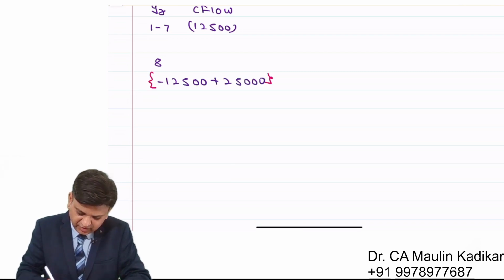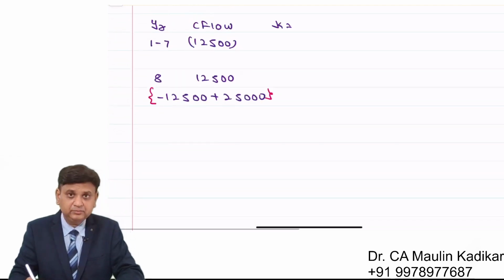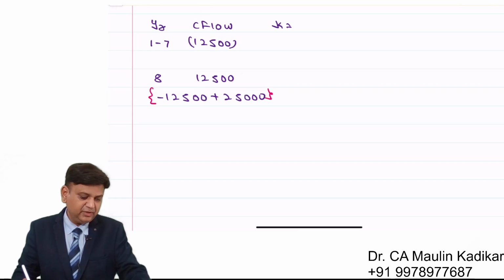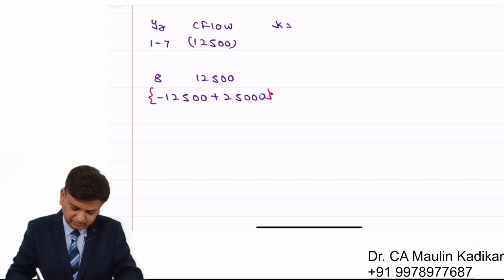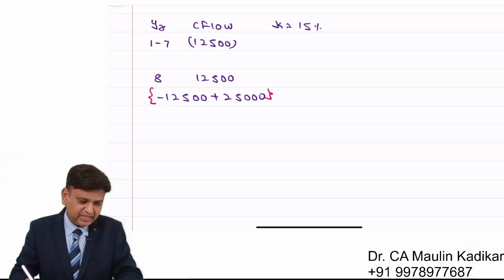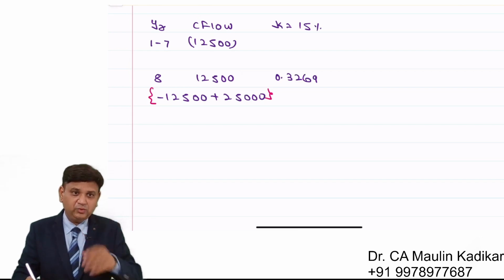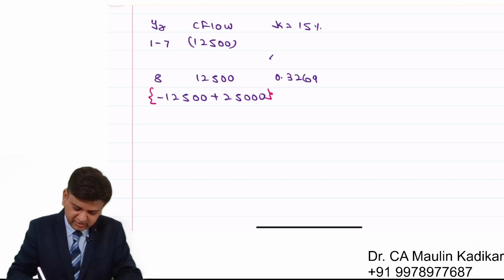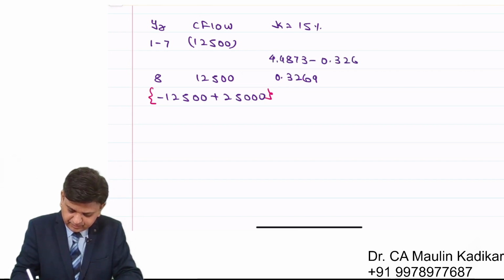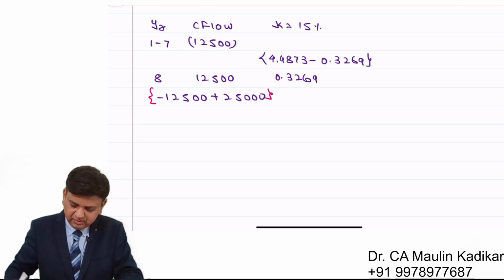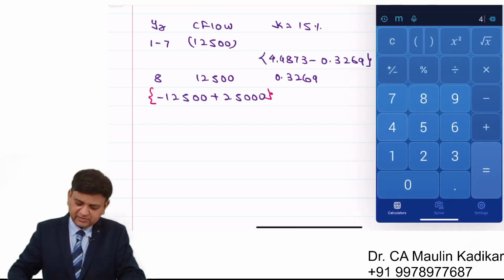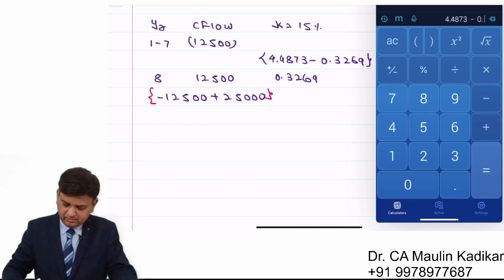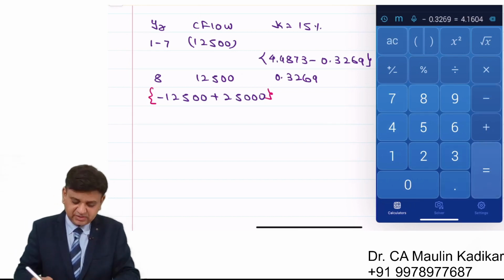So there is a cash inflow of 12,500. Discounting factor is given to us 15%. Last year factor is 0.3269. 1 to 8 factor summation is given 4.4873. So I eliminate the last year factor and based on that I'll get the first 7 years factor, 4.1604.